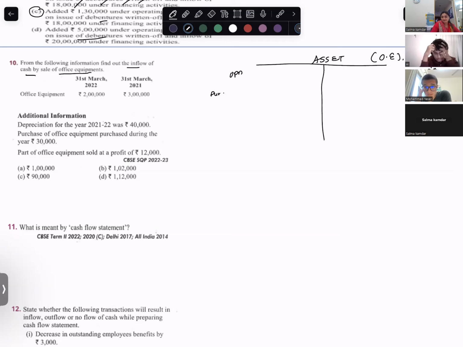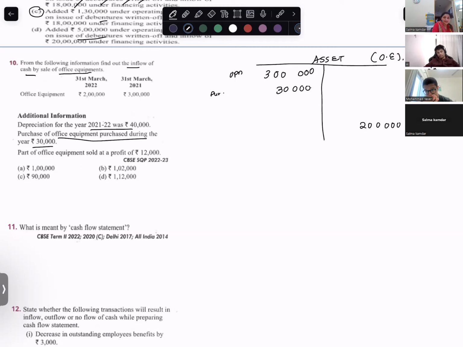Are you with me? Yes, ma'am. How much is the opening balance? 3 lakh. Please do along with me. Closing balance, how much? 2 lakh. That means the balance is reduced. Depreciation for the year was 40,000 and office equipment purchased during the year is 30,000. So I have purchased during the year 30,000.